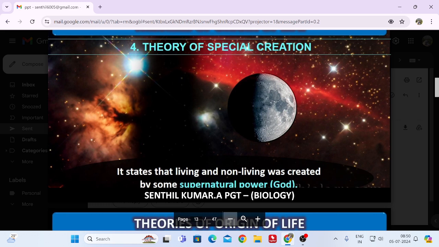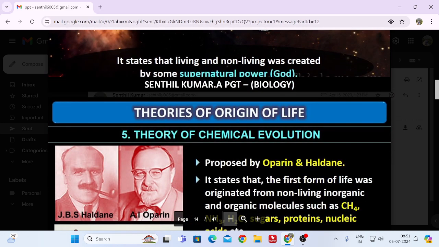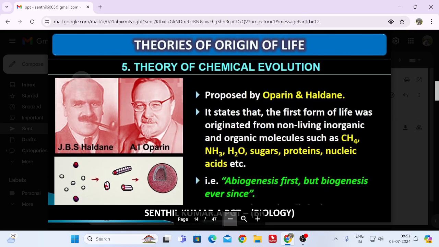The theory of special creation is what we believe as per our religious belief. Hindus believe Brahma created life. In Christianity, it is Adam and Eve, and Muslims have some other theories. In such a way, it states that living and non-living things were created by some supernatural power, which is nothing but God. This is what I believe, but we don't have any proof for that. We cannot criticize that, but we have scriptural theories.